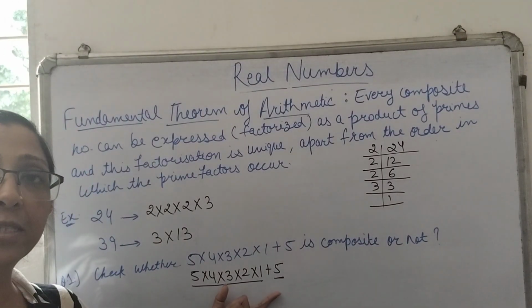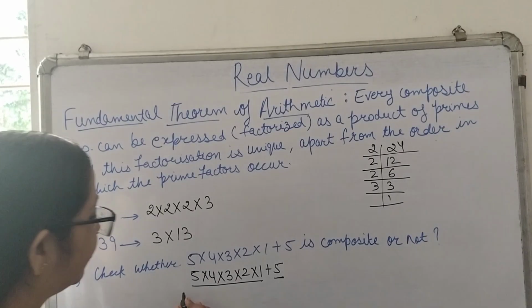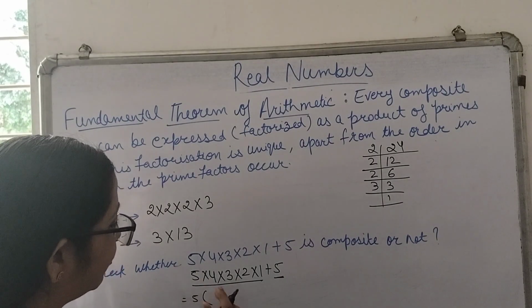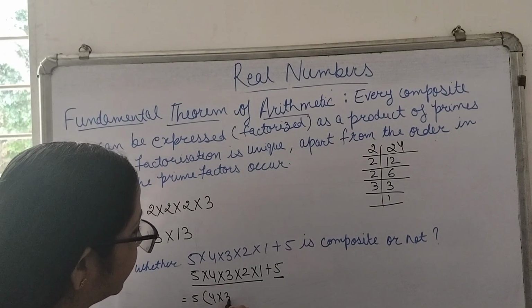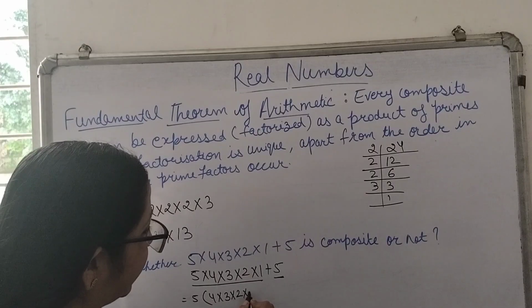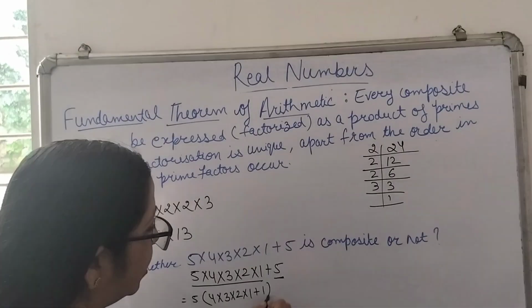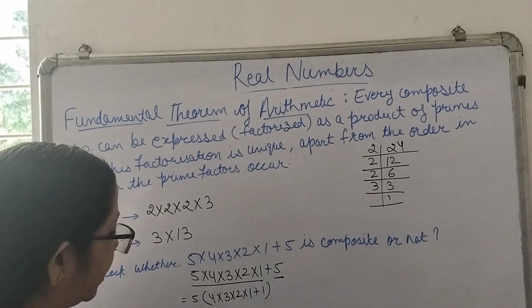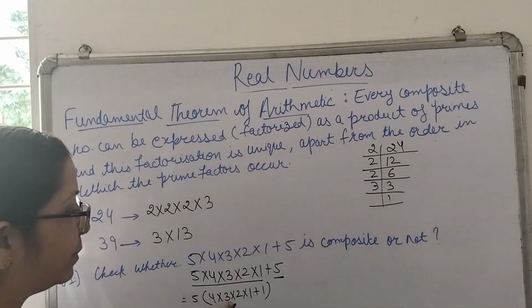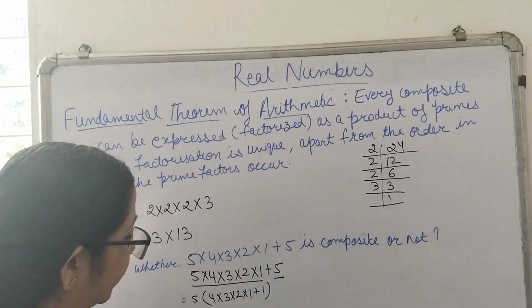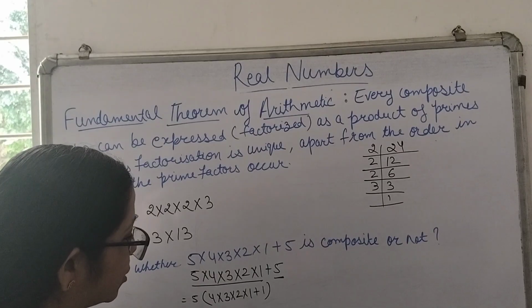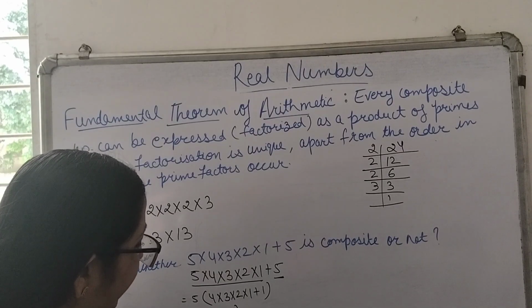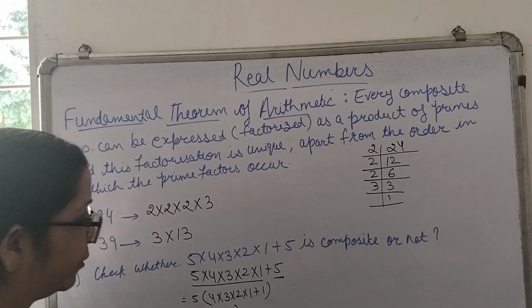In both, 5 is there, so we will take 5 common. The remaining will be 4 multiplied by 3 multiplied by 2 multiplied by 1 plus 1, because 5 is taken common, so here it will be 1. So we can write it as 4 multiplied by 3, 12, multiplied by 2, 24. 24 plus 1 is 25, so we get 5 multiplied by 25.